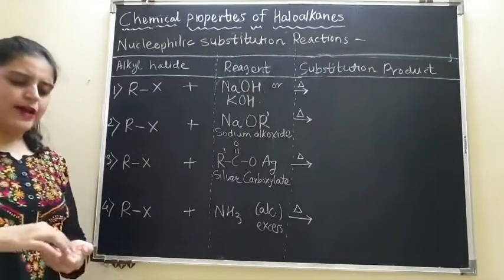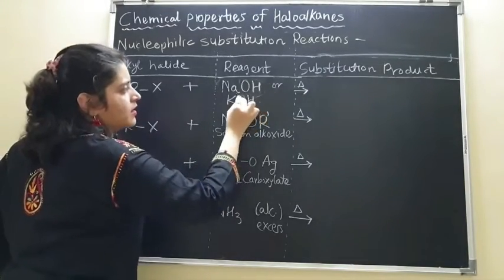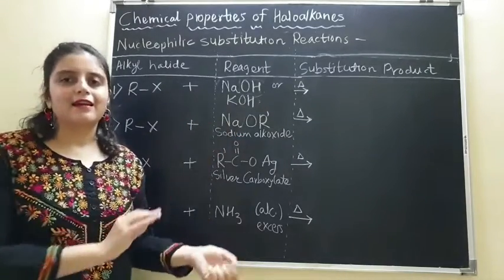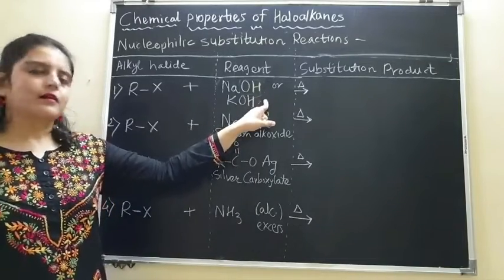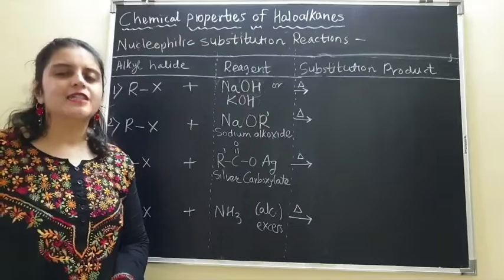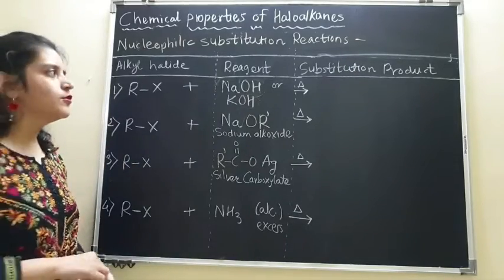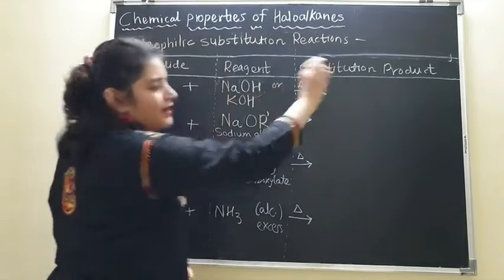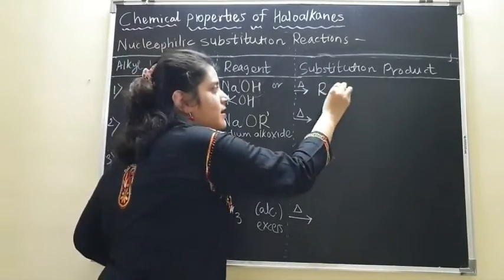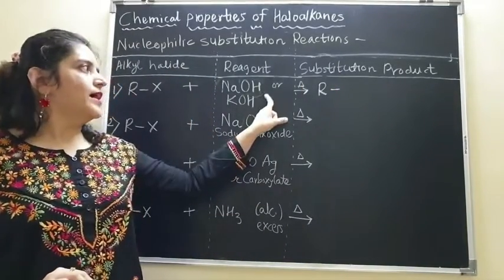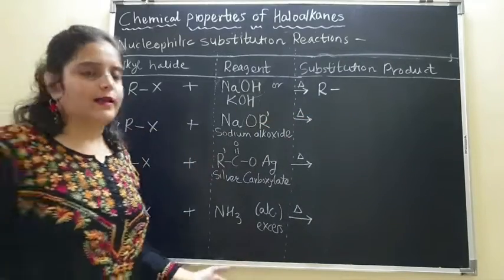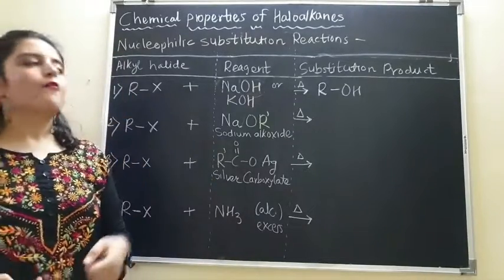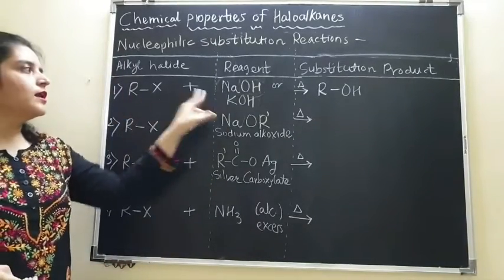RX plus NaOH, where OH minus will be our nucleophile. Na plus and K plus are cations, and OH minus and both the OH minus over here are negatively charged. So therefore they are nucleophiles. So what is going to happen is this X will go. I'll write the product. Instead of RX, now I have written only R. The X is gone and this OH will take the position of X. So therefore, I am writing it as ROH plus. Now what is left? NaX or KX.